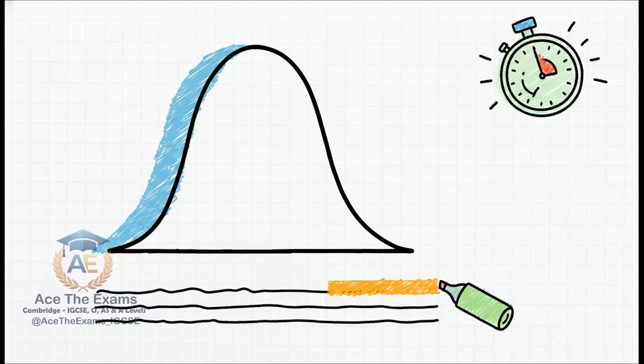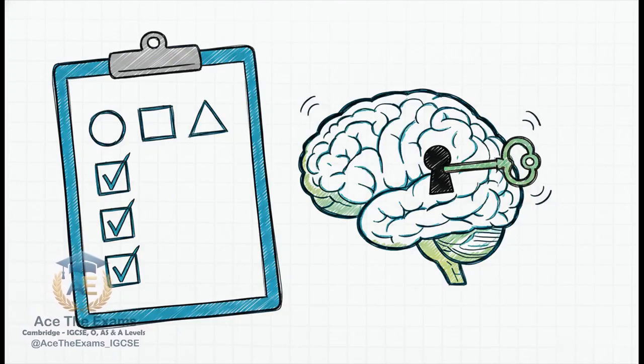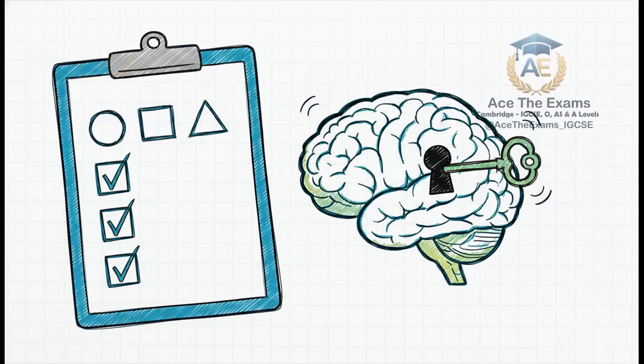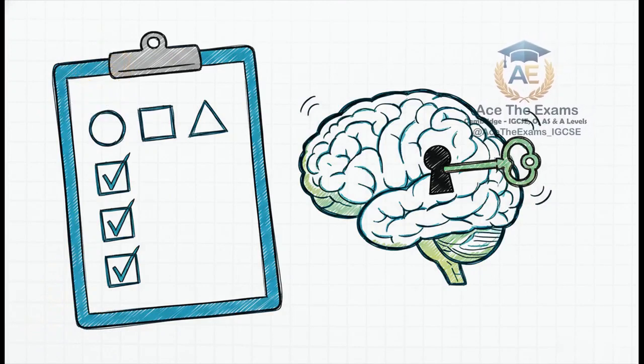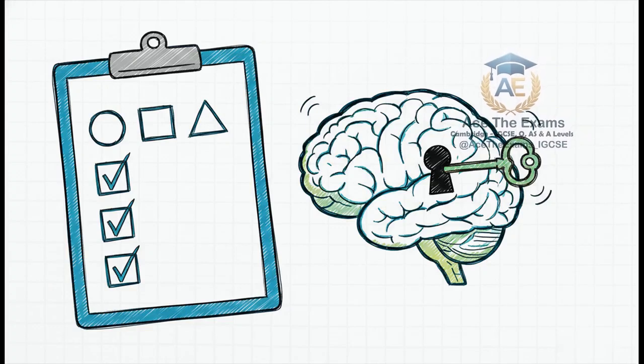Context is king. To absolutely immunize yourself against these top examiner traps, you need to engineer a custom memory hack. You need a rapid mental compliance audit that you run before you finalize any extended exam response. Let's call it the FCP audit. Formula, context, presentation. Before you drop your pen, ask yourself, F. Did I clearly write out my standardization formula to secure method marks?